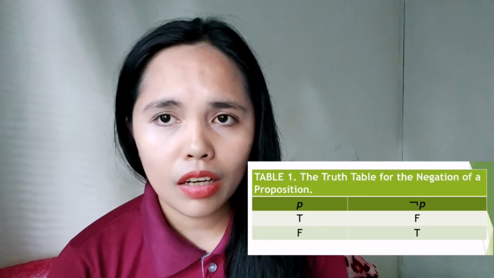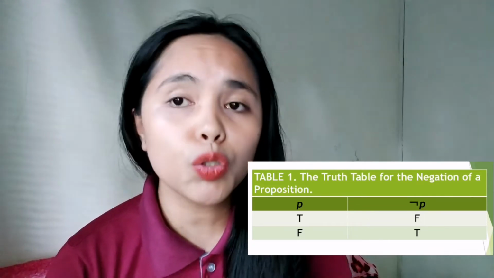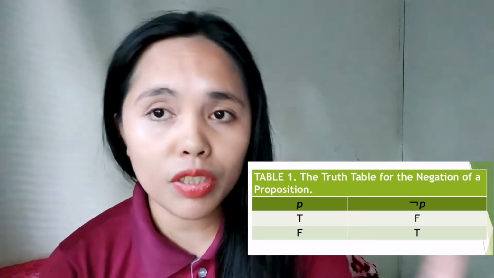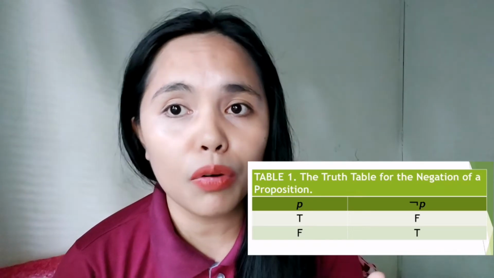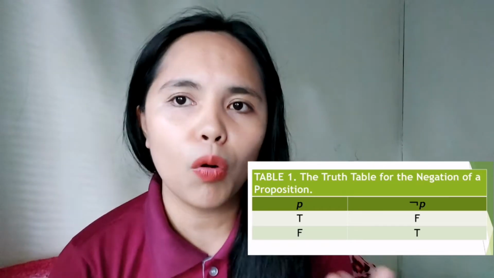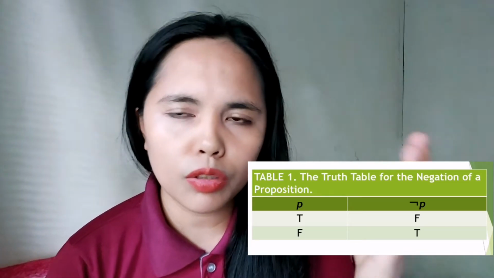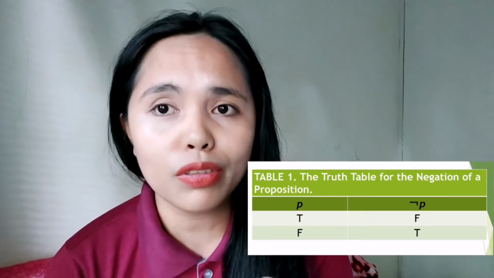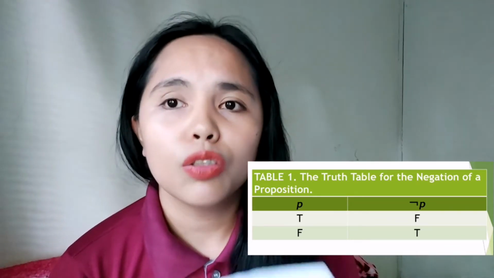The proposition not P: the truth value of the negation of P is the opposite of the truth value of P. Meaning, if the proposition P is true, the opposite of true is false, so the truth value of not P is false. Of course, if the proposition P is false, obviously the opposite is true.